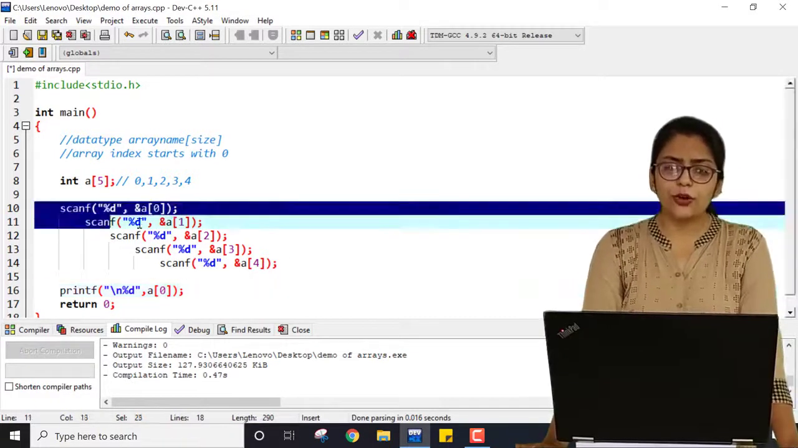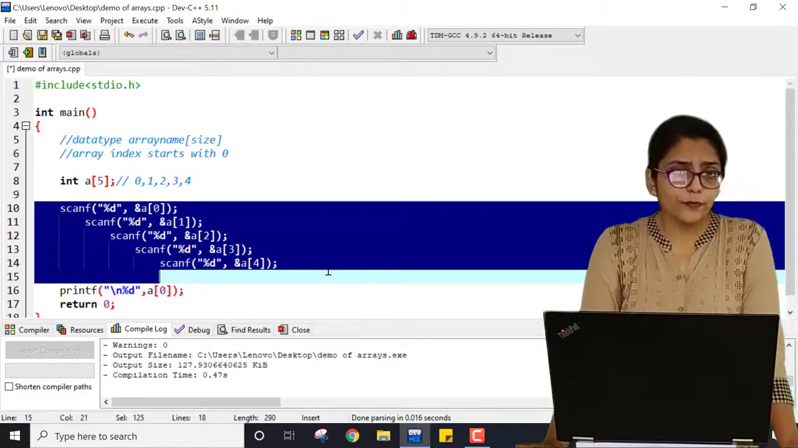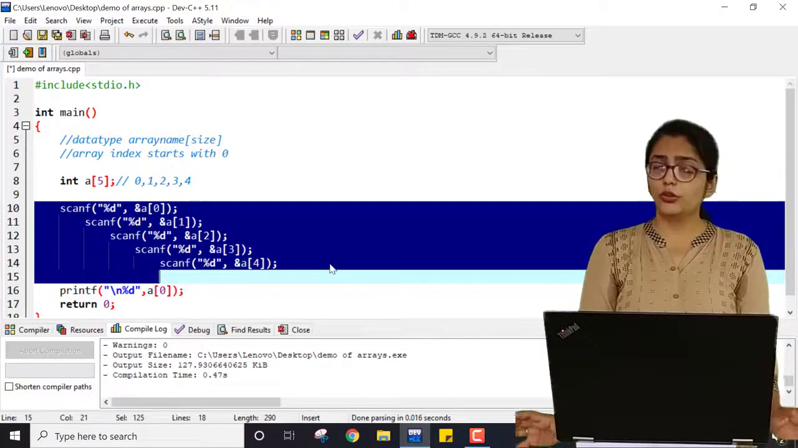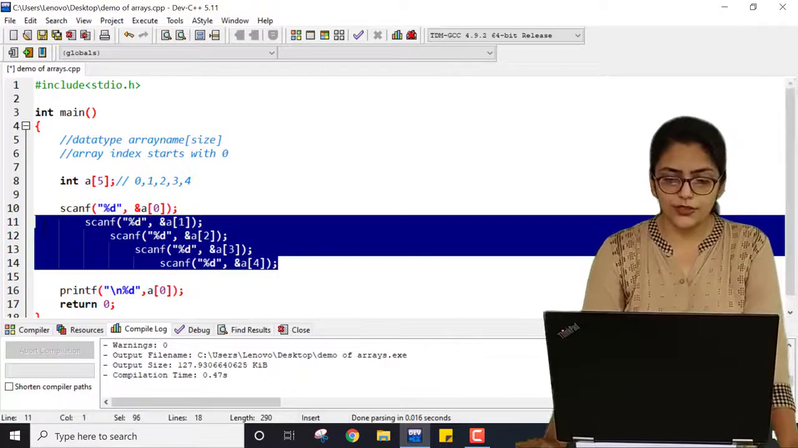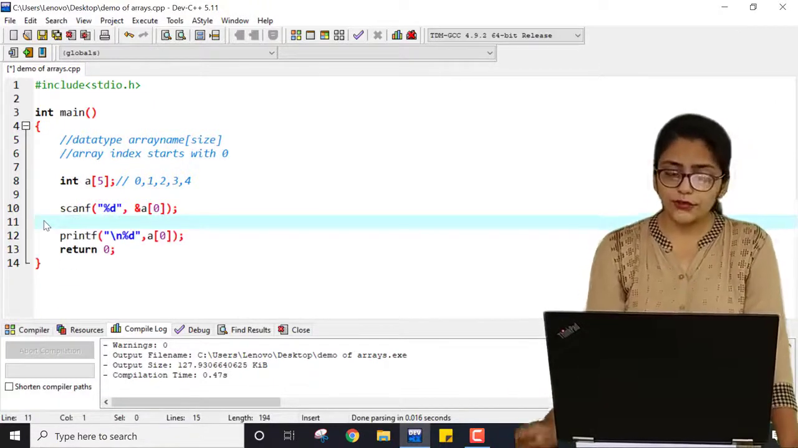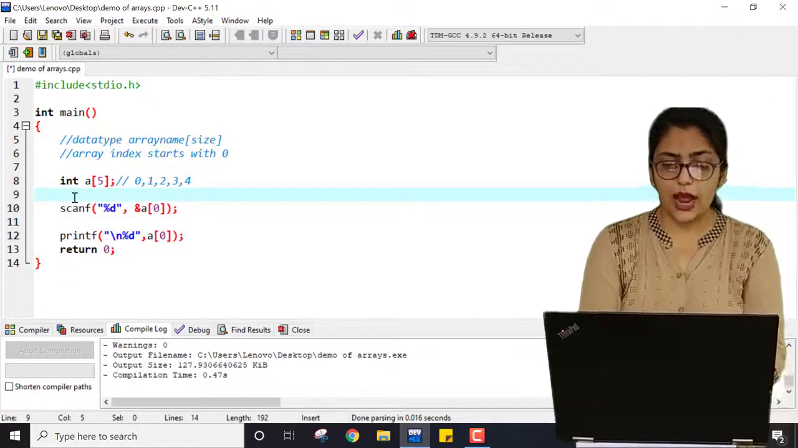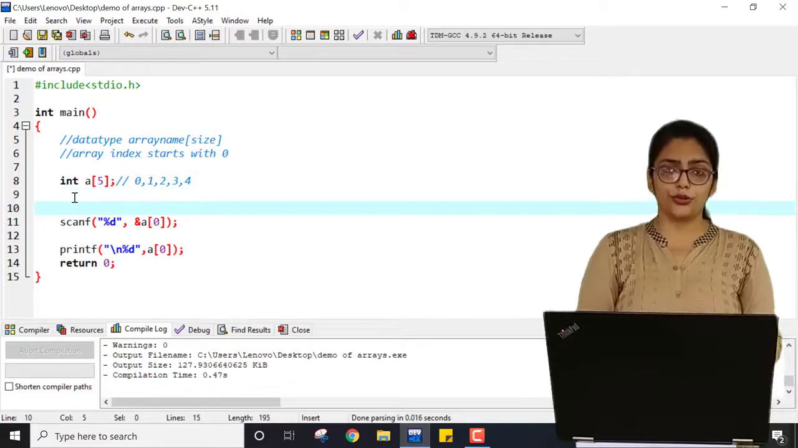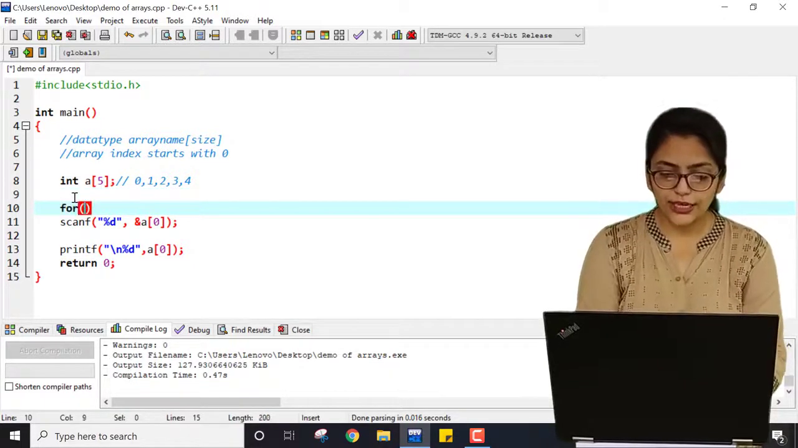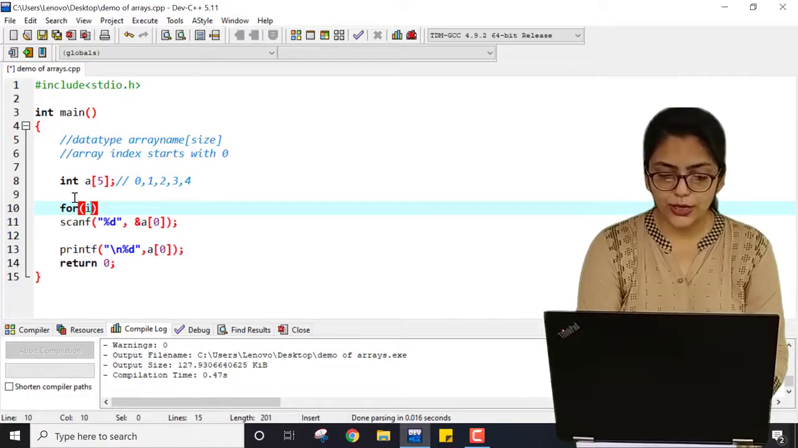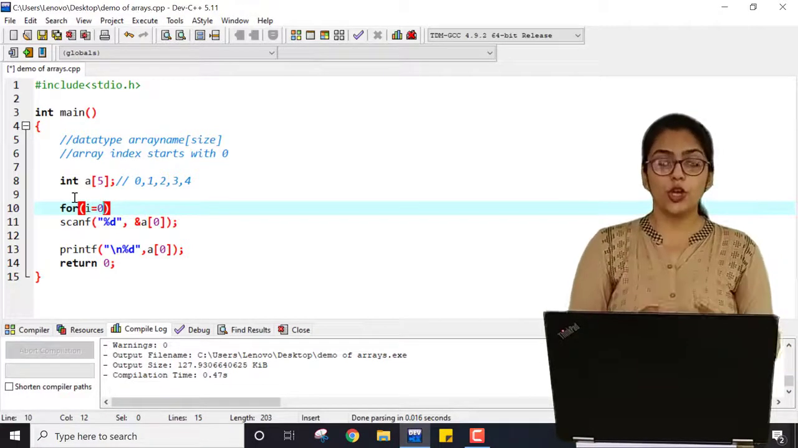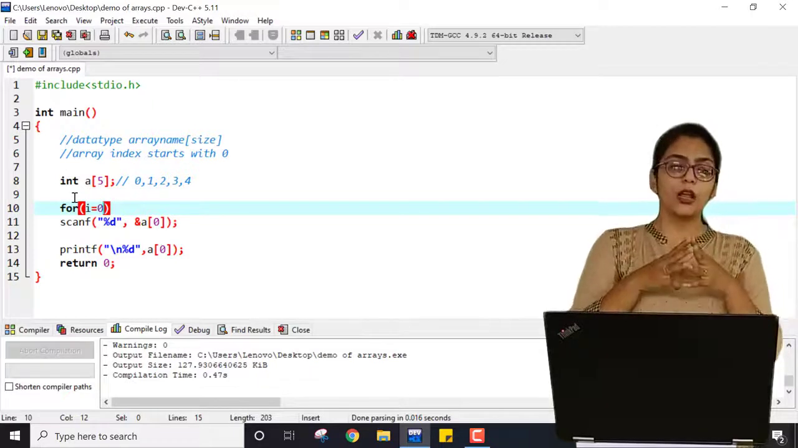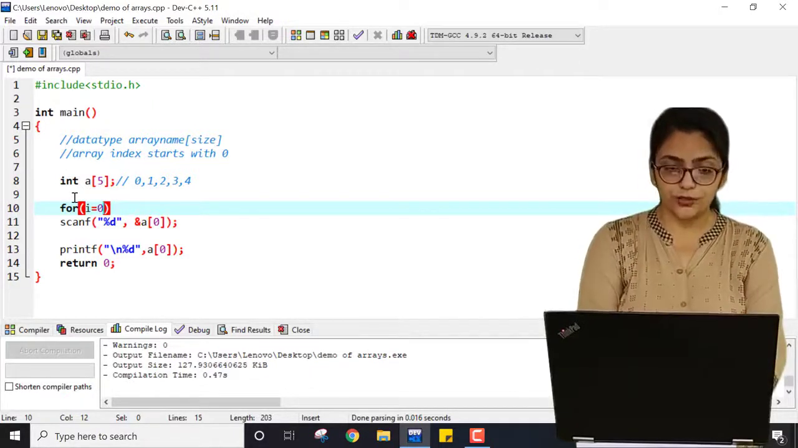Now, is it feasible to write this kind of code every time? Is it good code? No. So what I can do, I can just remove all of this. Just pause the video and think how I can optimize it. Just do not go to the solution directly. So here I can use a loop for i equal to 0. I am starting i with 0 because array index starts with 0. So make sure that you don't make the mistake of starting it with 1.